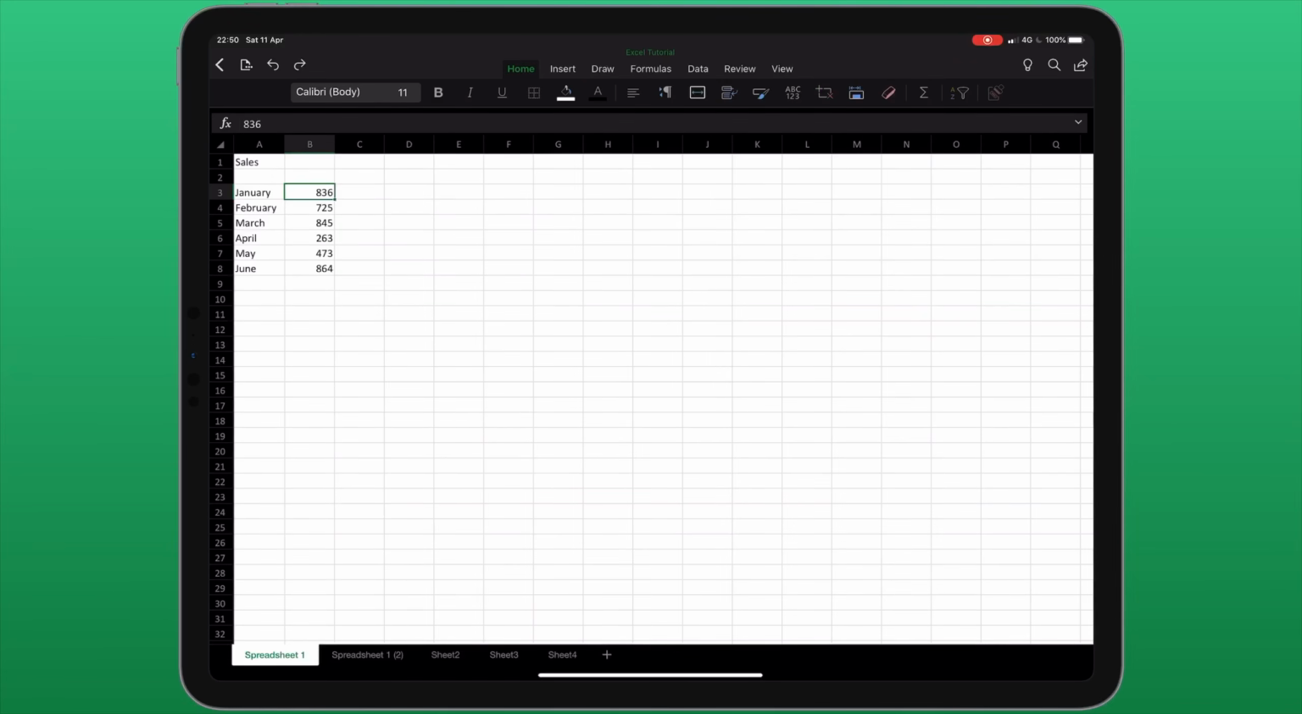If I want to select multiple cells, this is very simple. I tap on the first cell. You'll notice there's a green outline around this cell, and in the bottom right corner there's a small square. If I tap and hold on this, I can make an expanded selection either by dragging down or by dragging across.